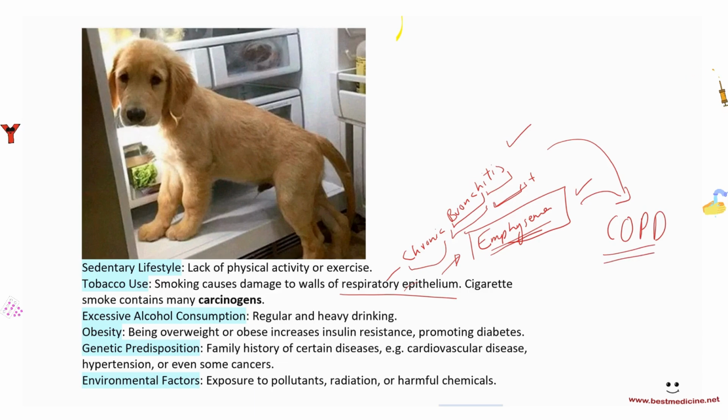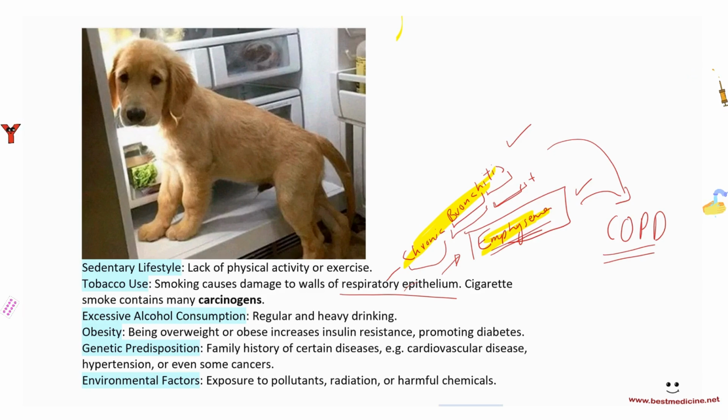Okay? Cigarette smoke contains many carcinogens as well, so you would not only be at a risk of developing these diseases, which are very common amongst long-term smokers, but also different kinds of cancers, not just lung cancer, but also something like liver and bladder cancer.